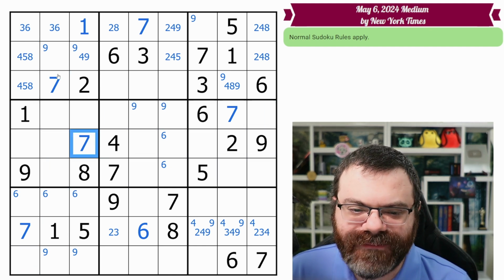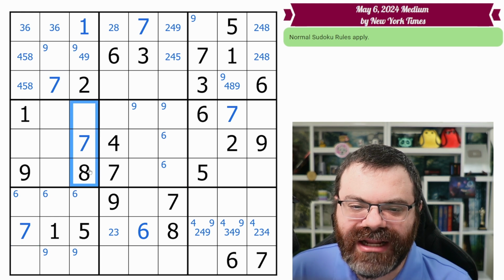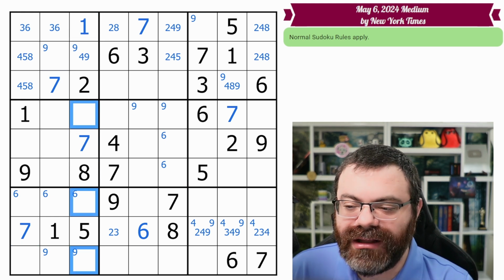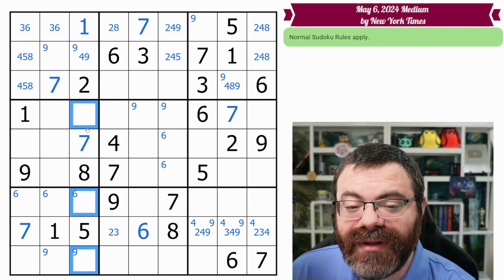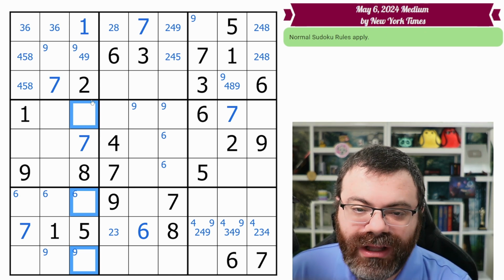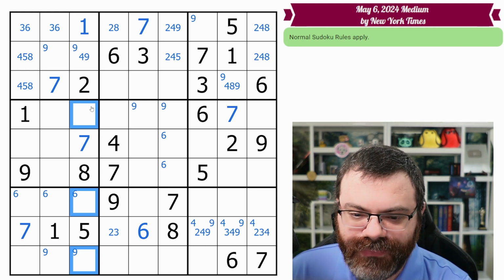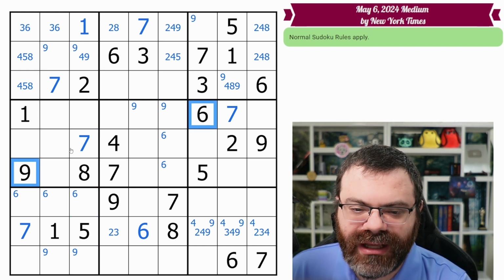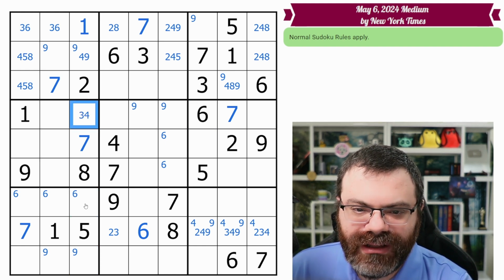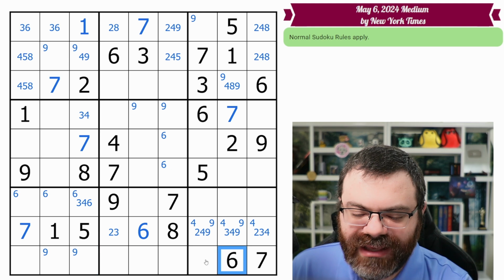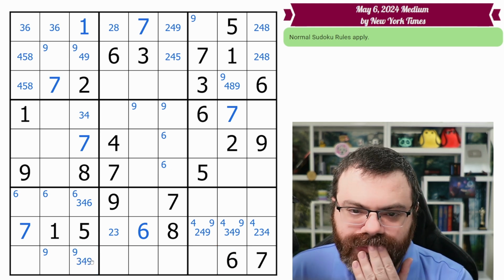So let's look at the stack first. We already have all 3 7s. It did not fill up a box column, but it did cause this column to be down to 4 open cells. So we want to think about it, right? We need the 1, 2. We need the 3, 4, 6, and 9. So we know this one can't be 6 or 9, so it's down to 3, 4. This one can't be 9, so this is down to 3, 4, 6. Not 9, 3, 4, 6. And this one can't be 6, so it's 3, 4, 9.